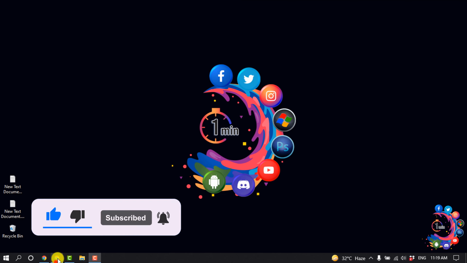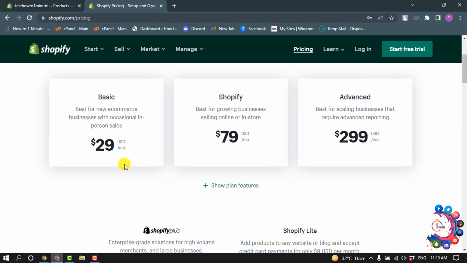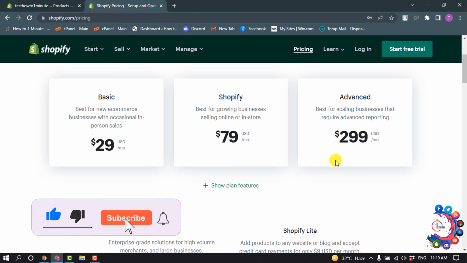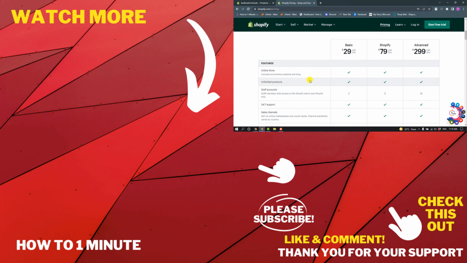To know about Shopify cost, you can enter this website, shopify.com/pricing, and here you'll find their plans. The basic plan starts from $29 per month, and the Shopify plan starts from $79 per month, and the advanced package starts from $299 per month. And if you want to see more information about these packages, you can click on show plan features, and here you will get all the information about the packages.